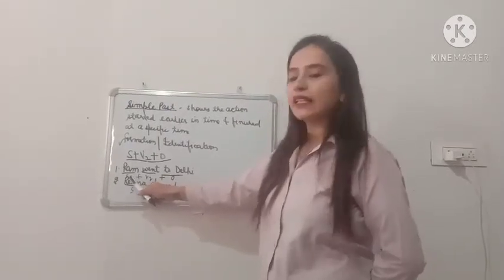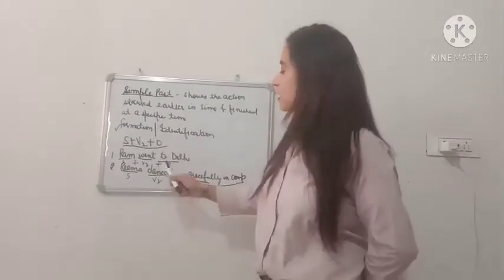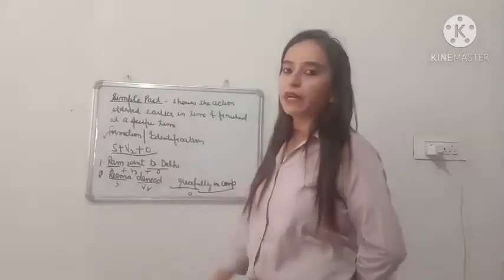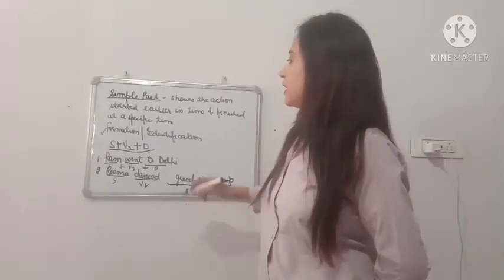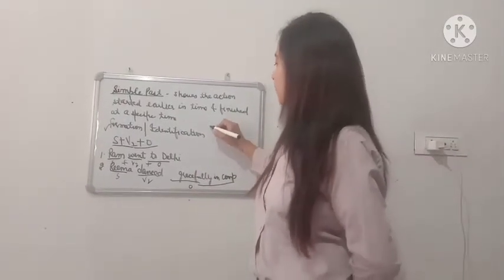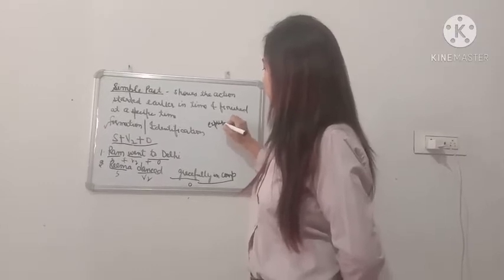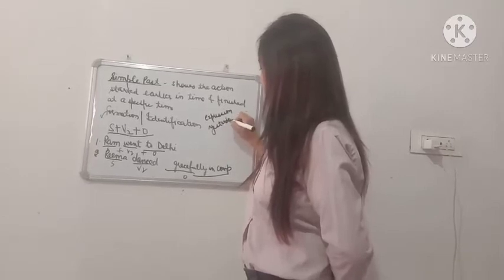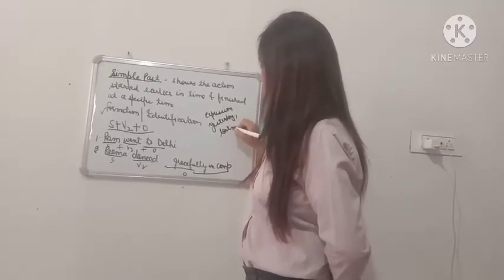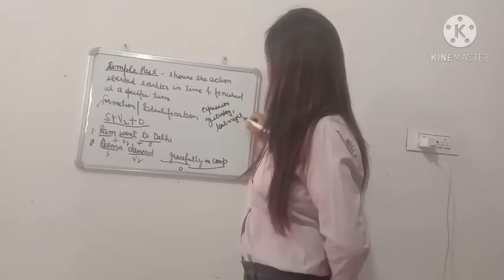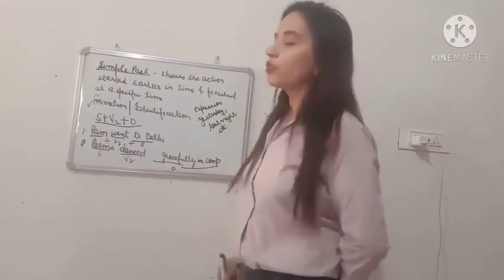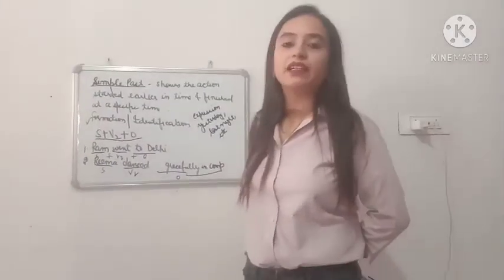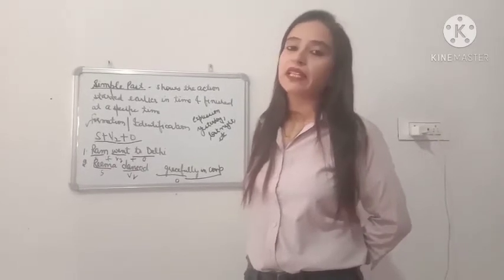So if a sentence is having subject plus V2 plus object as the formation, that means it is a simple past tense. Now in simple past tense, we are having various expressions that we use: yesterday, last night, etc. For example, in our simple present tense, we had various expressions like always, never, usually.